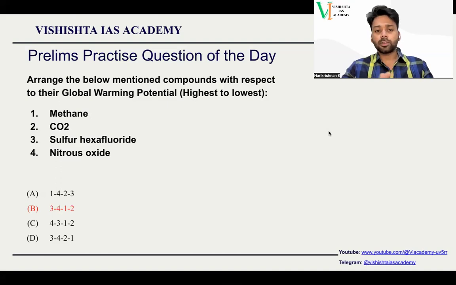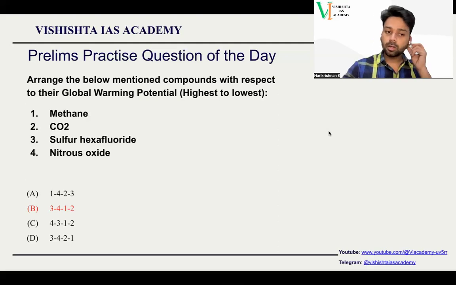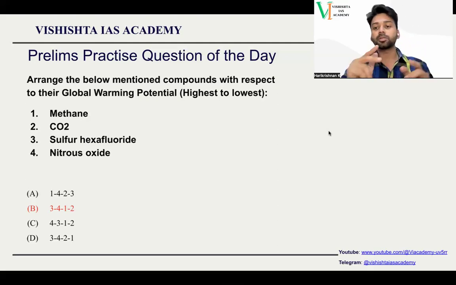So they have asked you to arrange them from the highest to the lowest in terms of global warming potential. Sulfur hexafluoride has the highest global warming potential, then comes nitrous oxide, then, I'm sorry, then comes methane and then carbon dioxide. Because carbon dioxide is the standard, it is given 1. So carbon dioxide has the least amount of global warming.